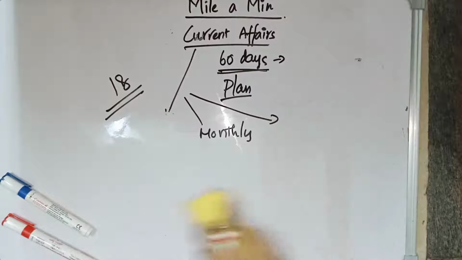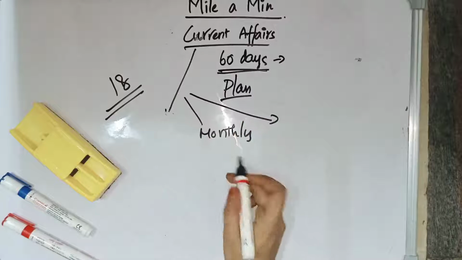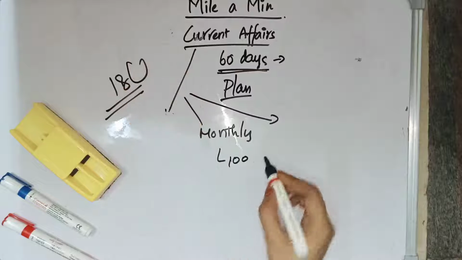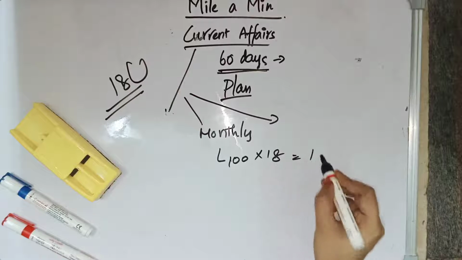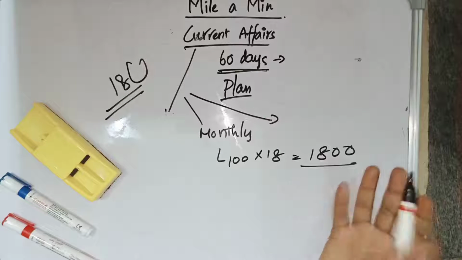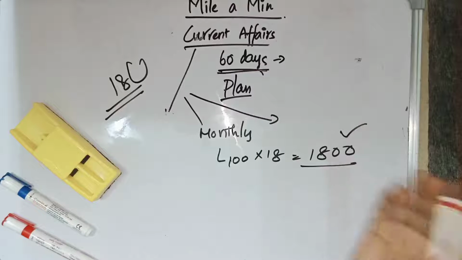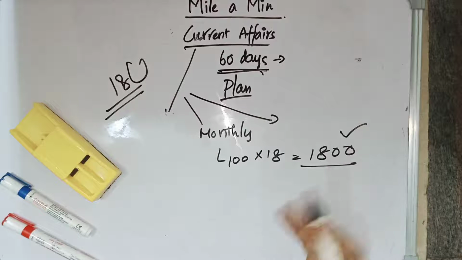You can go for monthly current affairs, but generally in monthly current affairs there will be around 100 pages. But there are 18 months, 100 into 18, we have 1800 pages, which you can't complete within this short span of time, 60 days. If you need to read these 1800 pages again and again to memorize those things, it will be so difficult.